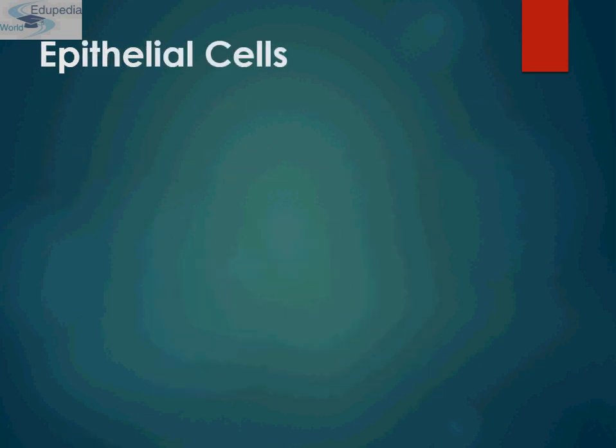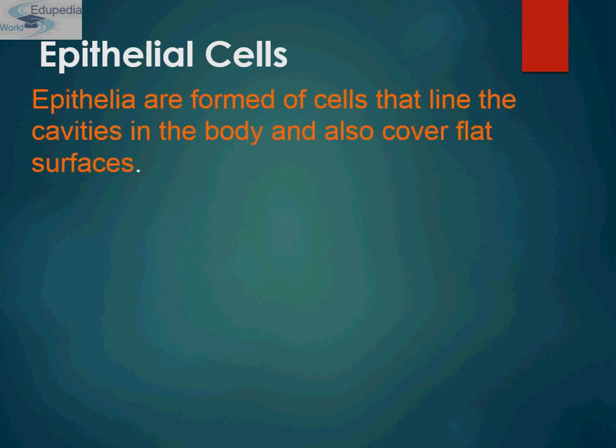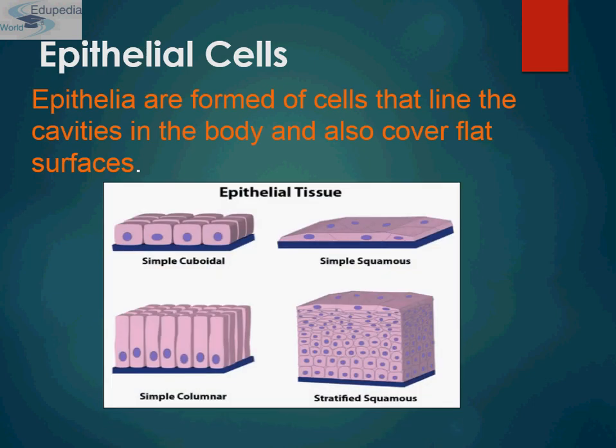Then comes the epithelial cell. Epithelial tissue is one of the 4 basic types of animal tissue, along with connective tissue, muscle tissue, nerve tissue, etc. Functions include secretion, selective absorption, protection and detection of sensation. In general, simple epithelial tissues are classified by the shape of the cell: cuboidal, columnar, squamous and stratified squamous.